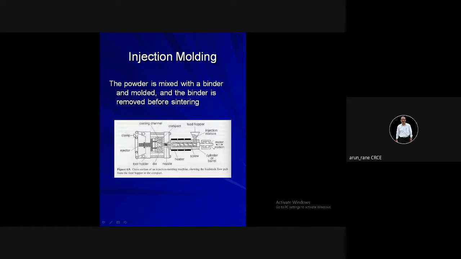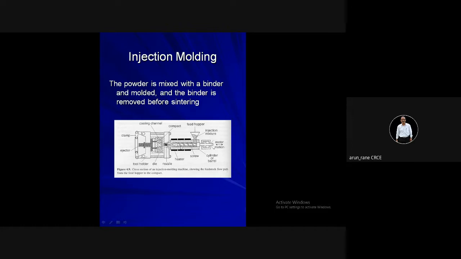And this is a toggle clamp. You can see this clamp, and these are called the hinges, and this is a toggle. So how is the injection molding process? You have a hopper. This is called the feeding hopper, in which the material is fed from the top. Then this is a screw barrel assembly.